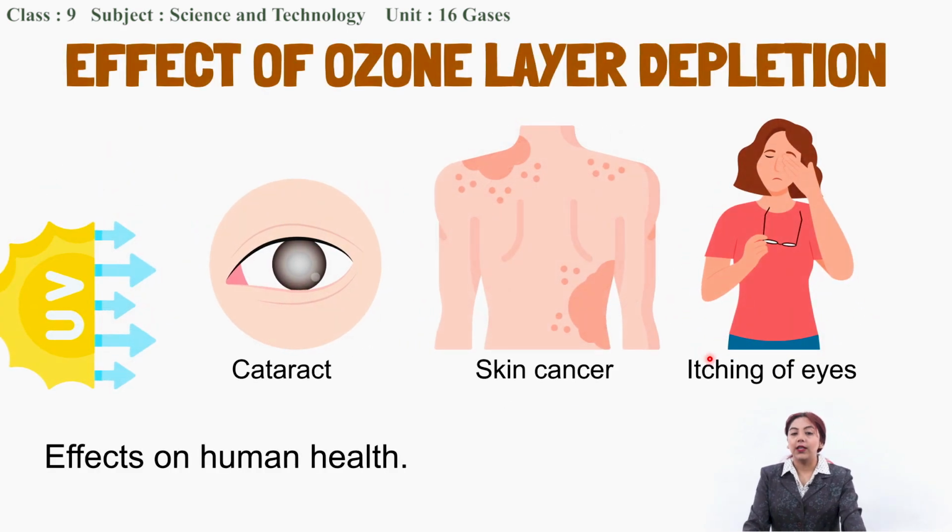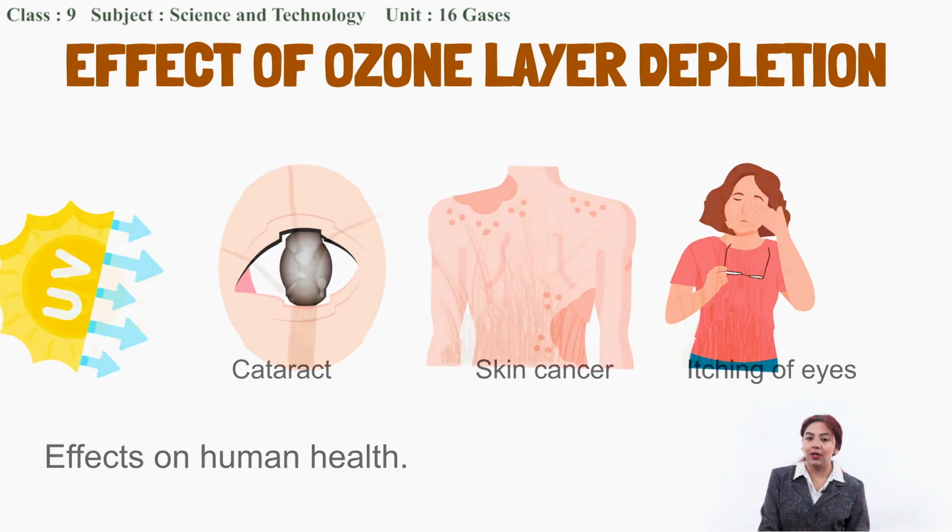So what are the effects of the depletion of ozone layer? First, effects on human health. The harmful UV radiation directly enters the Earth's surface. If the ozone layer is very thin or there is a hole in the ozone layer, then the harmful radiation reaches the surface of the Earth and may cause cataract of the eye, or it may also cause skin cancers, itching of eye or itching of skin. So these are all the effects of the ozone layer depletion on human health.